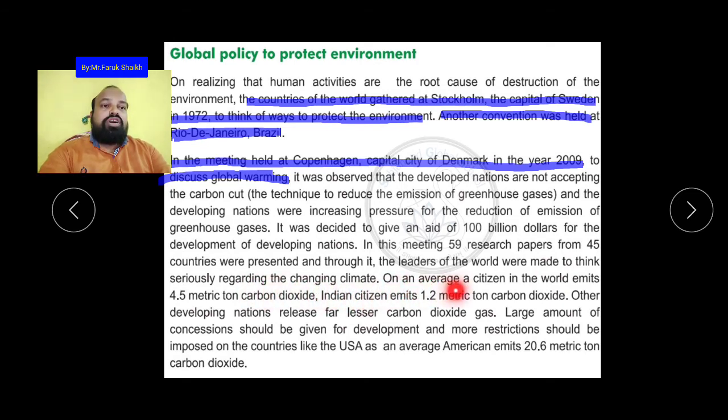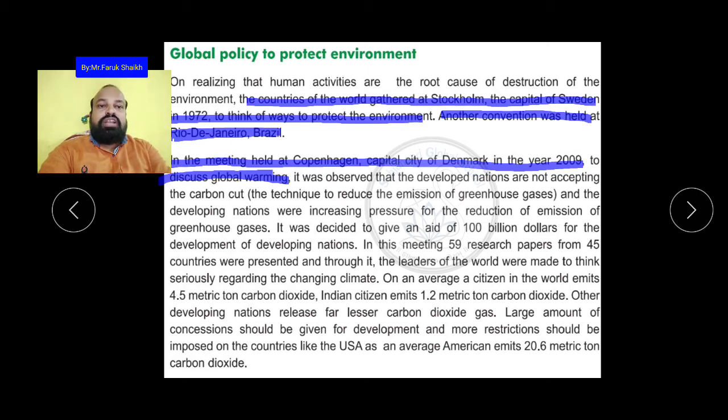On average, a citizen in the world emits 4.5 tons of carbon dioxide, that is, people all over the world release on average 4.5 metric tons of carbon dioxide in a whole year. And what is the figure for India? An Indian citizen emits 1.2 metric tons of carbon dioxide. Now we can think: the whole world is 4.5, and India is only 1.2 metric tons.